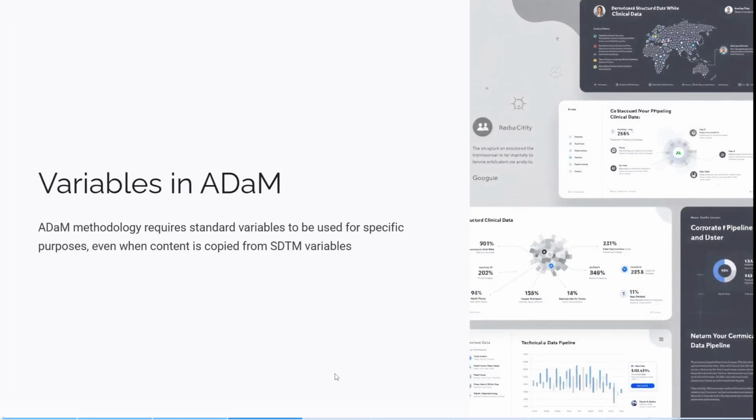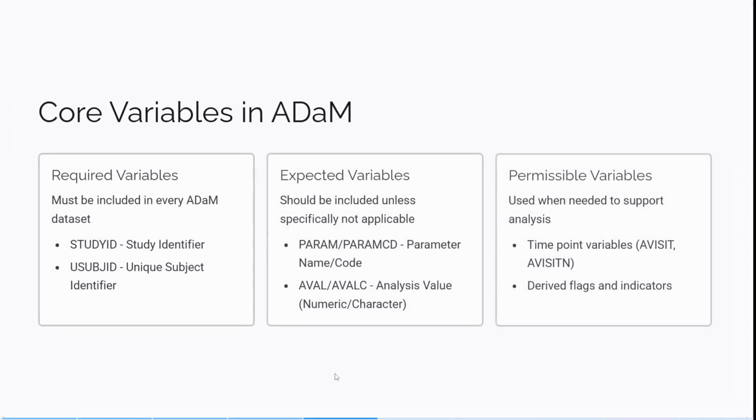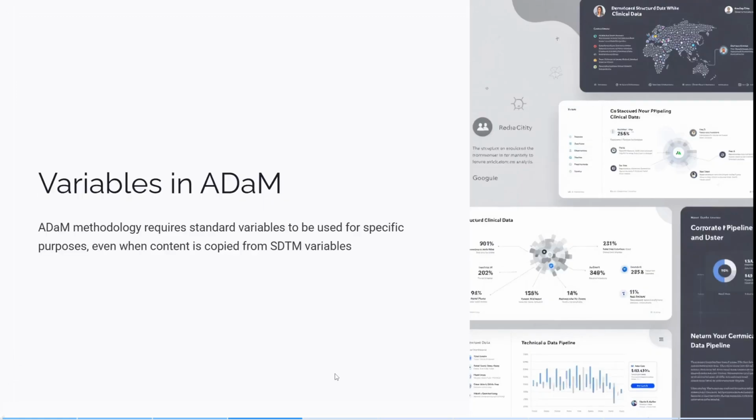Okay, so the next one: the variables in ADaM. The ADaM methodology requires standard variables to be used for specific purposes, even when content is copied from the SDTM variables. So they are the methodology. It has to be followed if you need to create the ADaM datasets. Basically it facilitates transparency, which is an essential component of building confidence in results or conclusions.